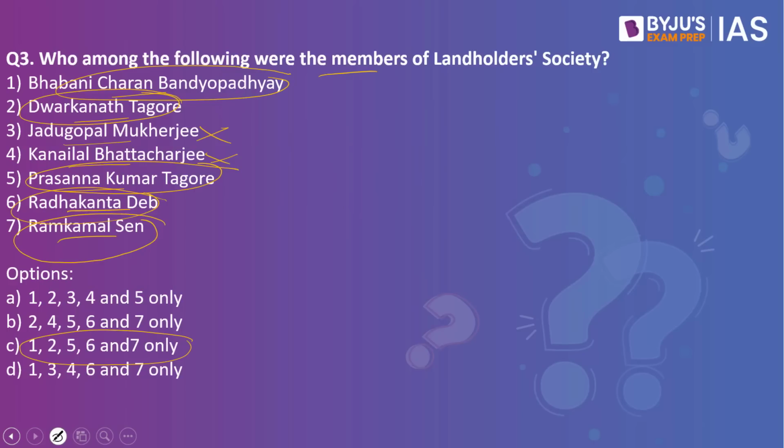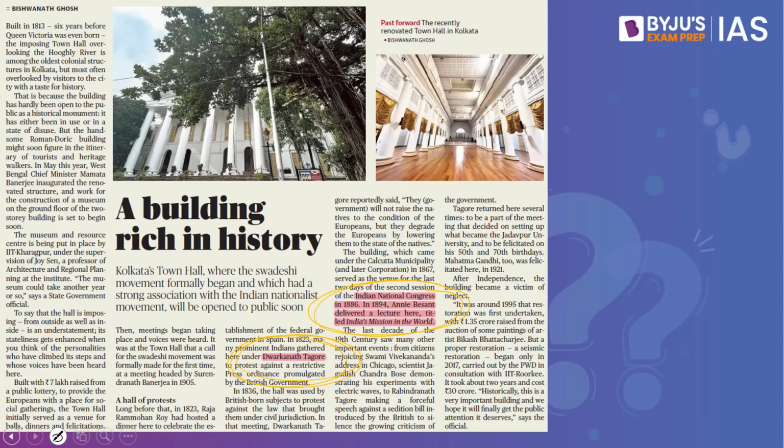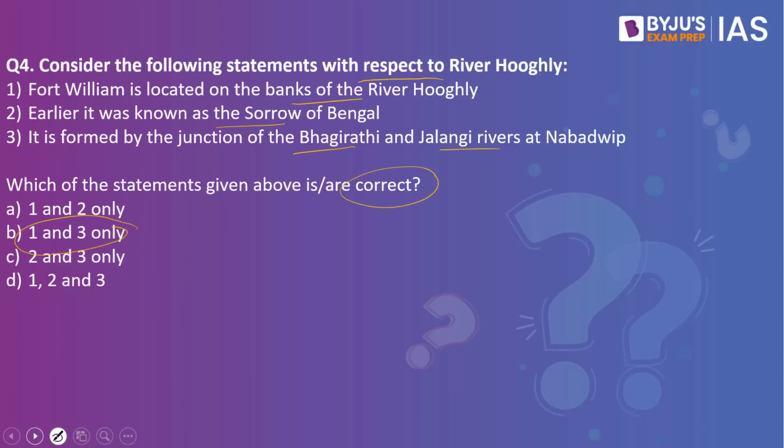Why have we taken this practice question? Because this article in The Hindu makes a reference to the Hooghly River. Let us try and understand what these options are. The first option is right. Fort William is located on the banks of River Hooghly. This statement is right. Earlier, it was known as the Sorrow of Bengal. This statement is wrong. Why?